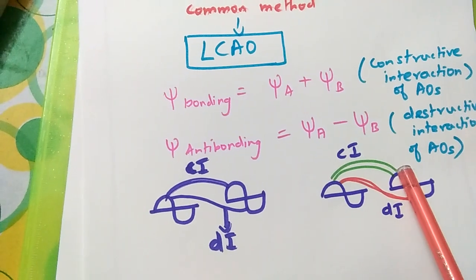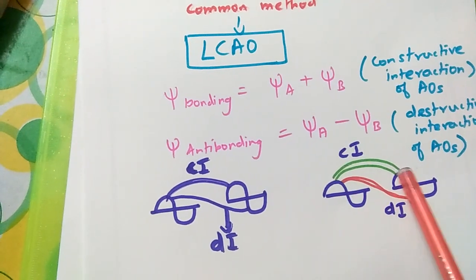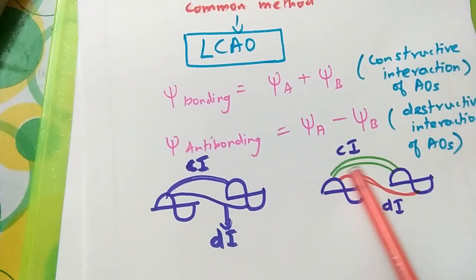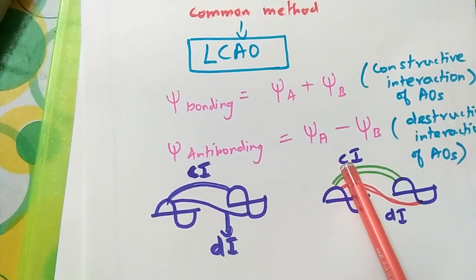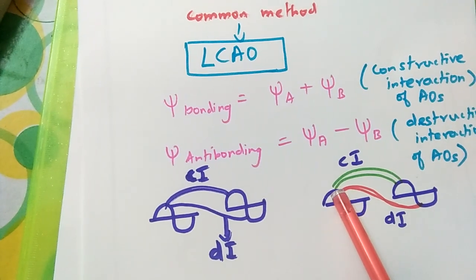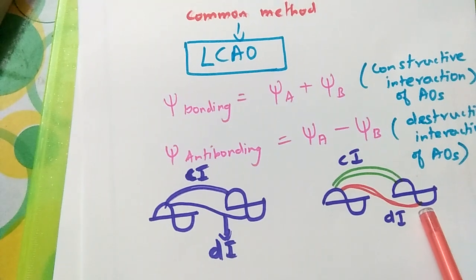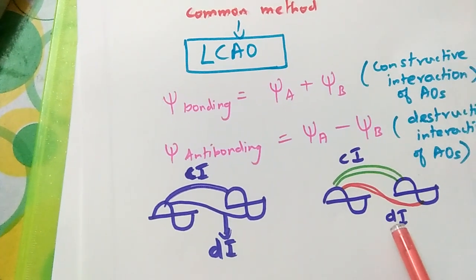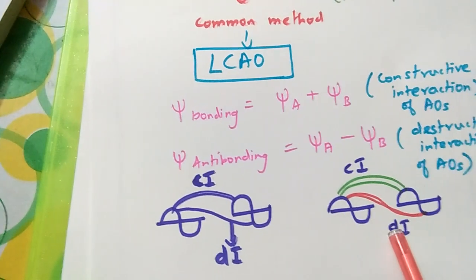When two wave amplitudes along the positive direction interfere, they combine. It is called constructive interaction or constructive interference. When a positive side wave function and a negative side wave function combine, it is termed destructive interaction or destructive interference.